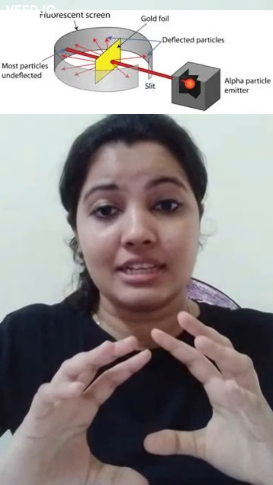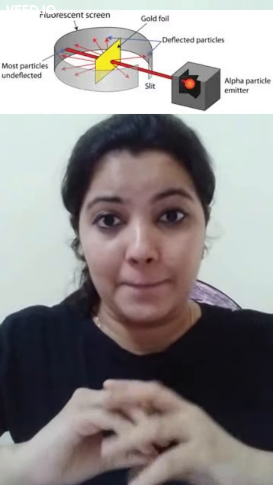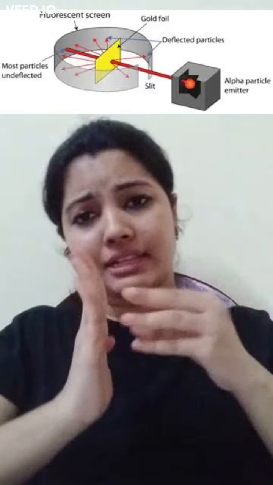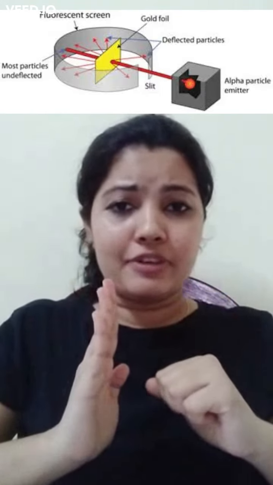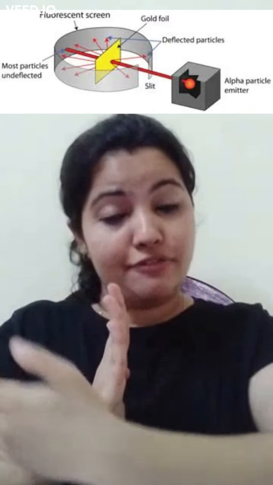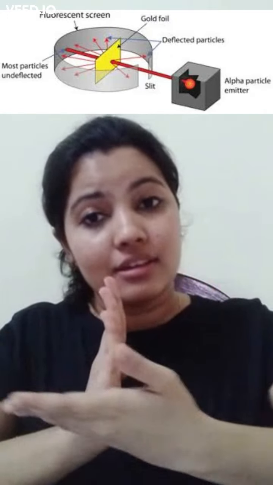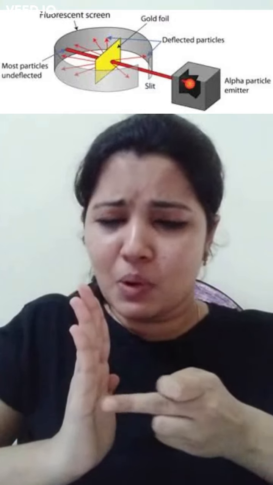We will get these alpha particles from radium. It's a radioactive source. He started bombarding these alpha particles towards the gold foil. What did he find? He found that almost every alpha particle went through the gold foil and some deflected with small angles.